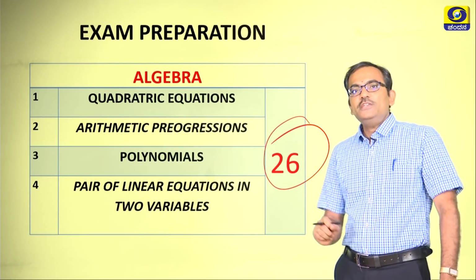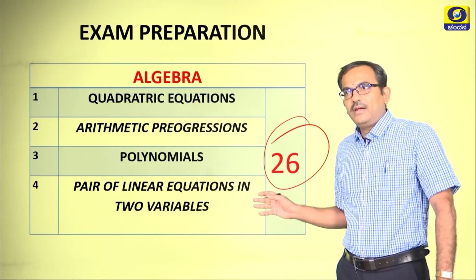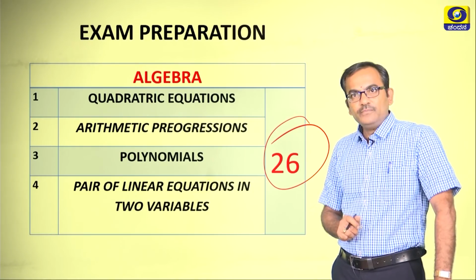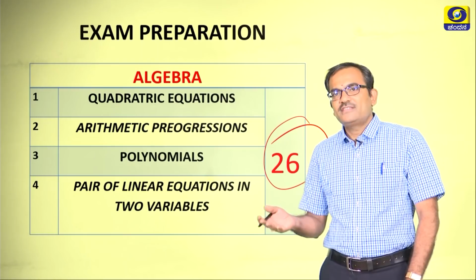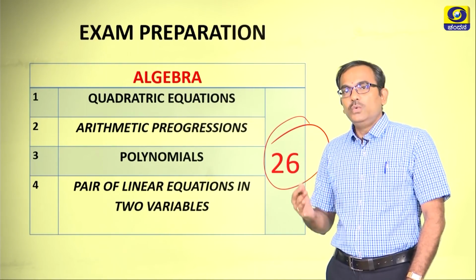So under the algebra theme we have these 4 chapters and polynomials is one among them. So we shall start the chapter polynomials and let us recall whatever we have studied in the schools.